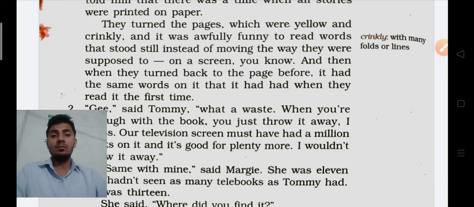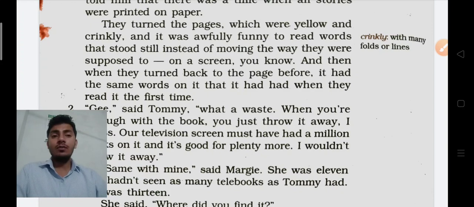When they turned the pages, which were yellow and crinkly, it was awfully funny to read words. Awfully funny means they were very surprised, because they had not seen any book before and had not gone through any book. It means in their life they had not studied any book like this. So it was a very funny situation for them.